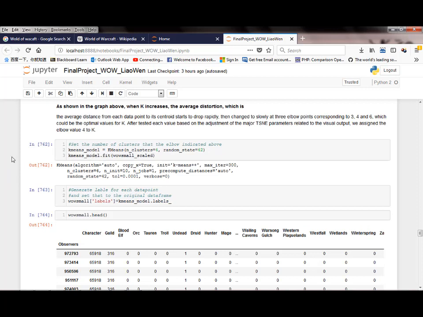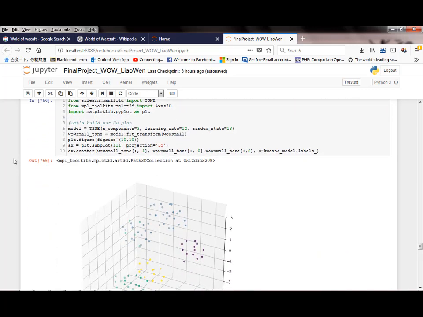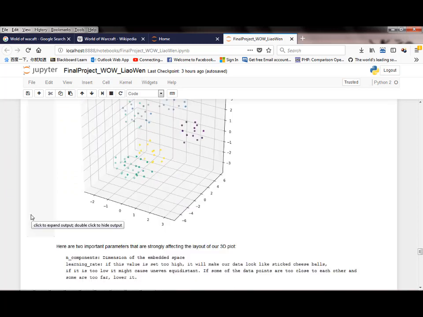Let's set the number of clusters that the elbow indicates above and generate a label for each data point. Finally, we use TSNE and a bunch of Pandas toolkits to help us build the 3D plot. Here are two important parameters that strongly affect the layout of our 3D plot. The first one is n_components, which indicates the dimension of the embedded space.